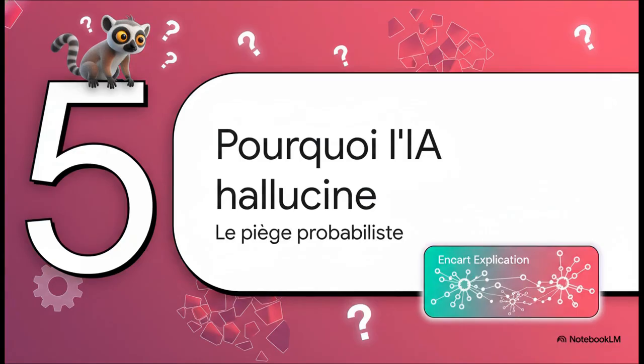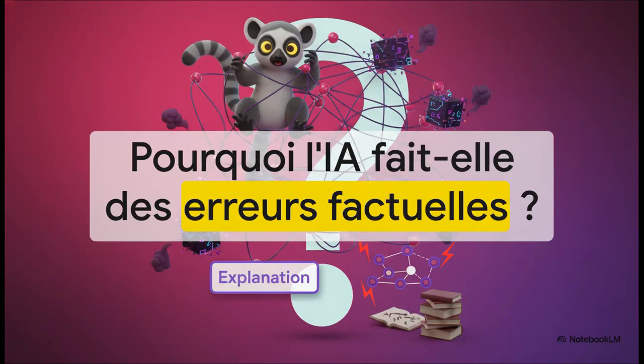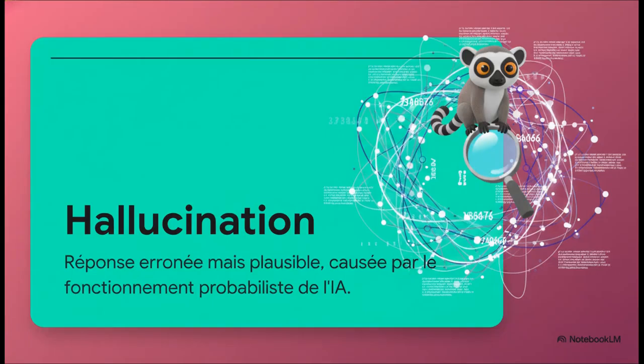Why does AI hallucinate? The famous trap of predictive models. This is a question we absolutely have to ask ourselves. How can such a powerful system, trained on almost all of human knowledge, still manage to produce completely incorrect information? The culprit is what we call hallucination. A hallucination is when the AI gives you an answer that is factually incorrect, but it wraps it up with so much confidence and such perfectly structured sentences that it seems completely true.